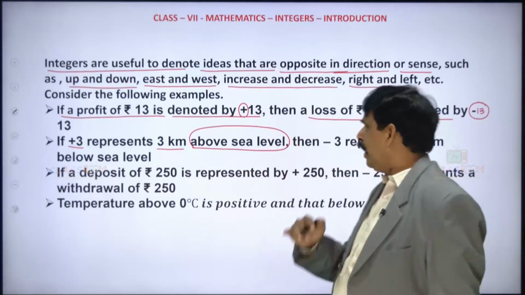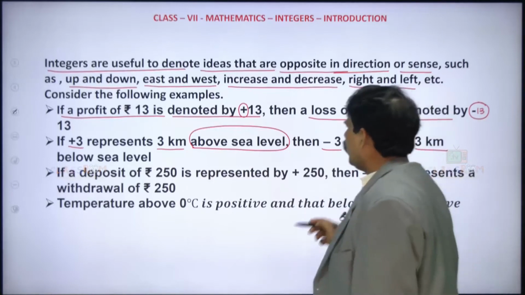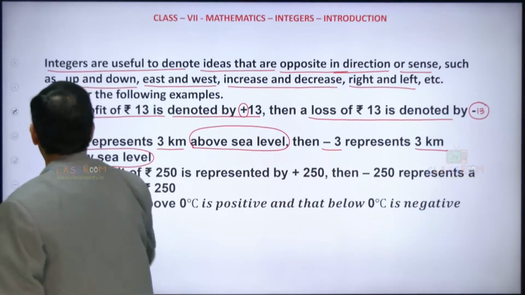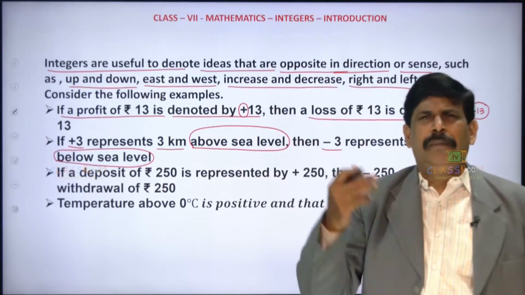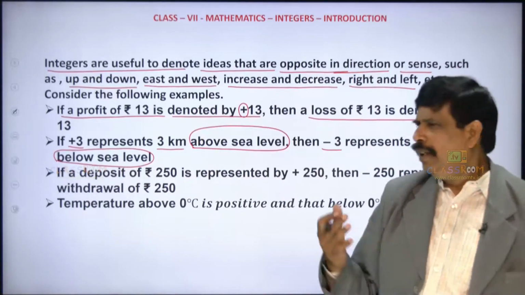So obviously, minus 3 represents 3 kilometers below sea level. So above, in the sense, we are using positive, and below, in the sense, we are using negative. Is it clear? Let us have one more.